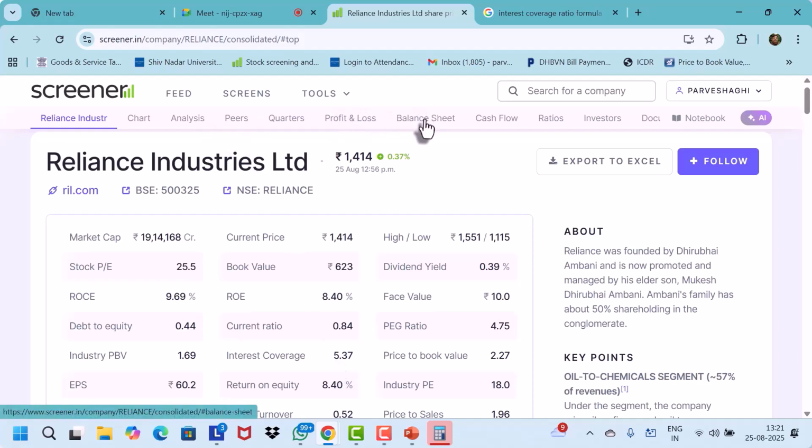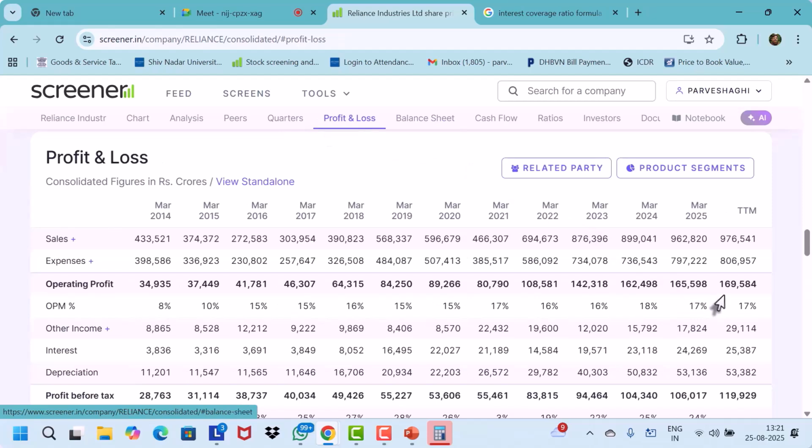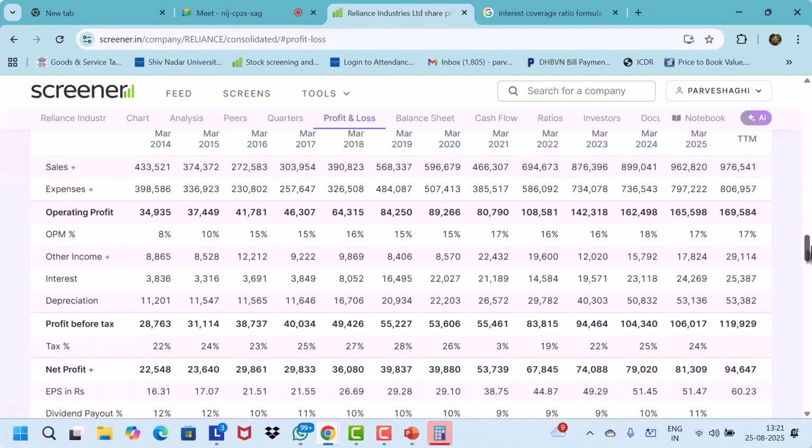We go back to the profit and loss account. Now, in the profit and loss account, actually what you should have done is this, but then it is EBIT divided by interest. So profit before tax... Okay, now just stay with that.